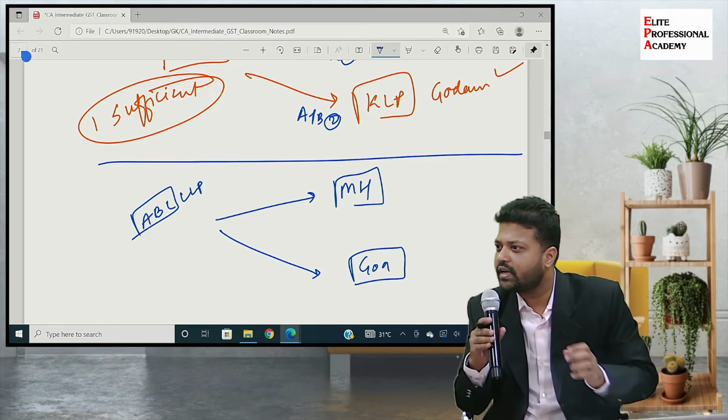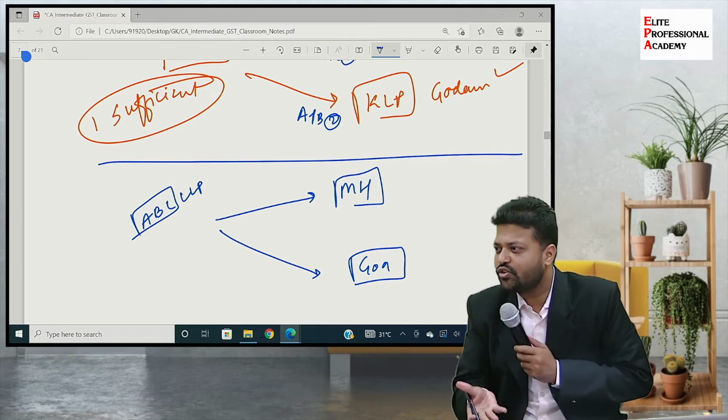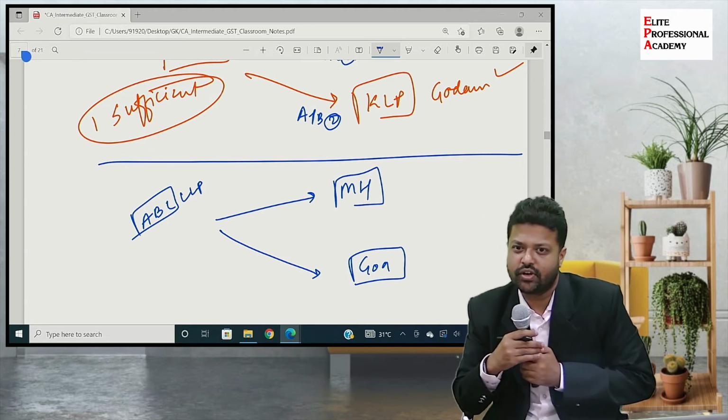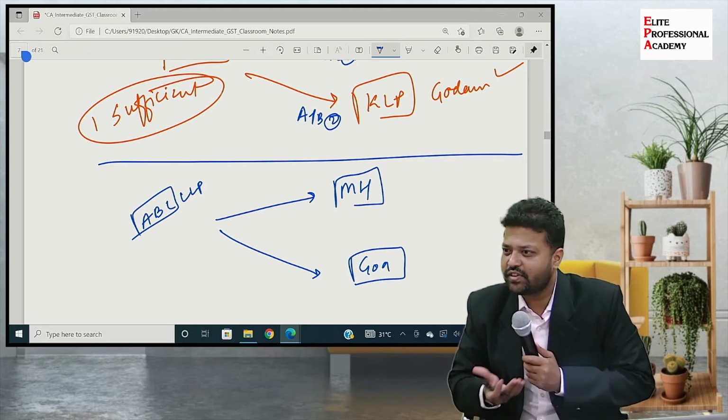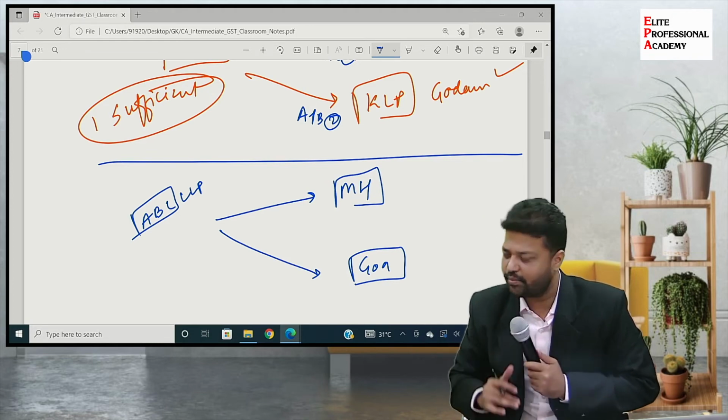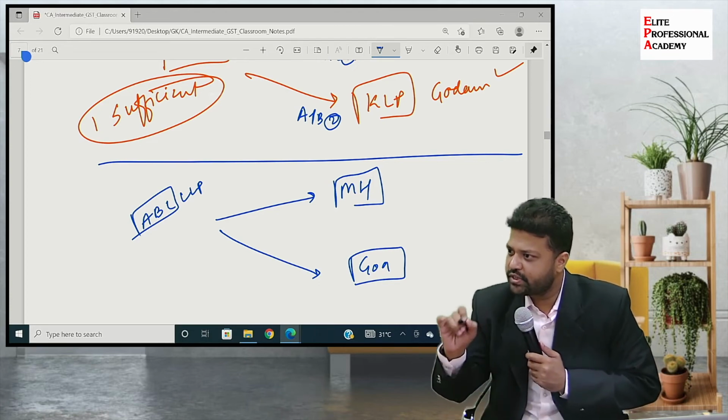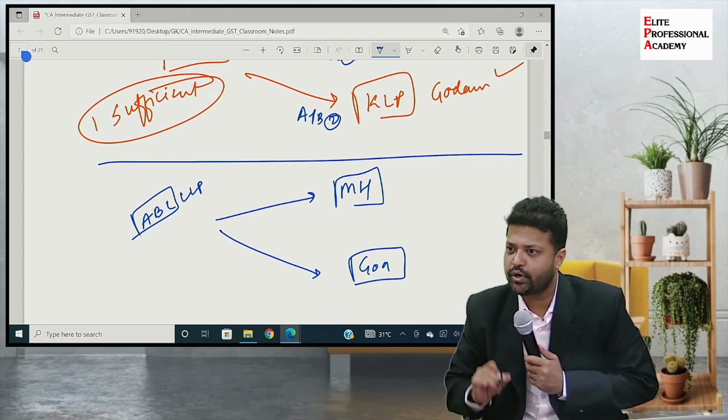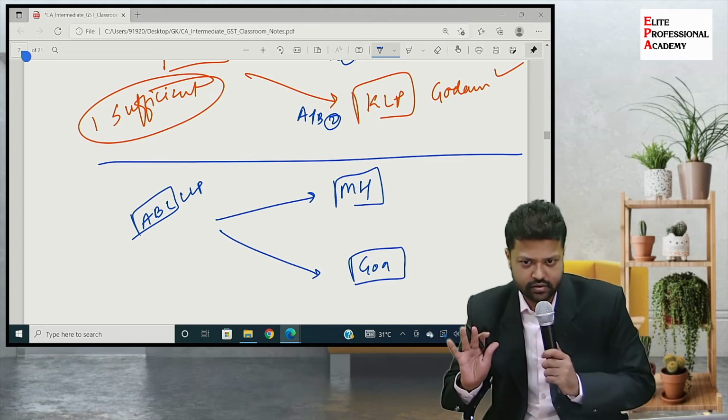सर आप बार बार लिकर का एग्जाम्पल क्यों लेते हो? Because it is not covered by GST. You are also aware. OK, no specific connection with liquor to have again and again the same example, but one place of business in Maharashtra and one liquor shop in Goa. Goa shop only sells liquor.